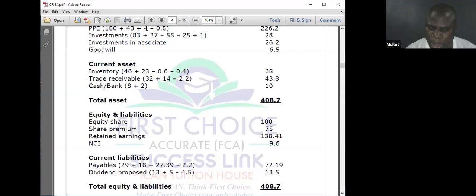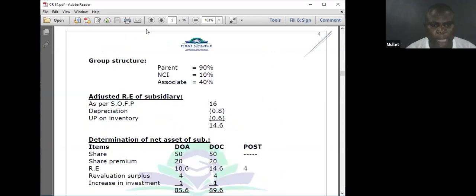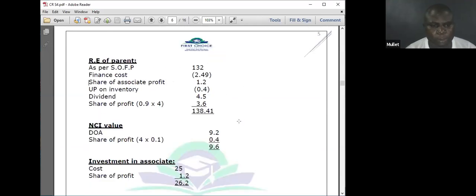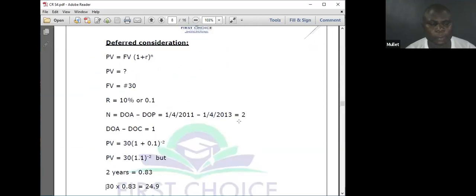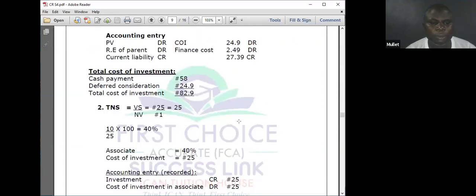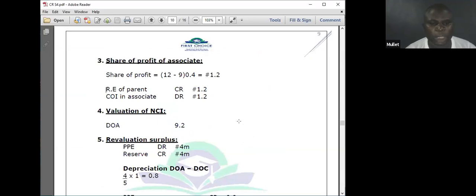The depreciation elements are there. Let me see the calculation of the depreciation. Revaluation surplus, PPE 4 million, reserve 4 million, depreciation 4 over 5 times 1, 0.8.